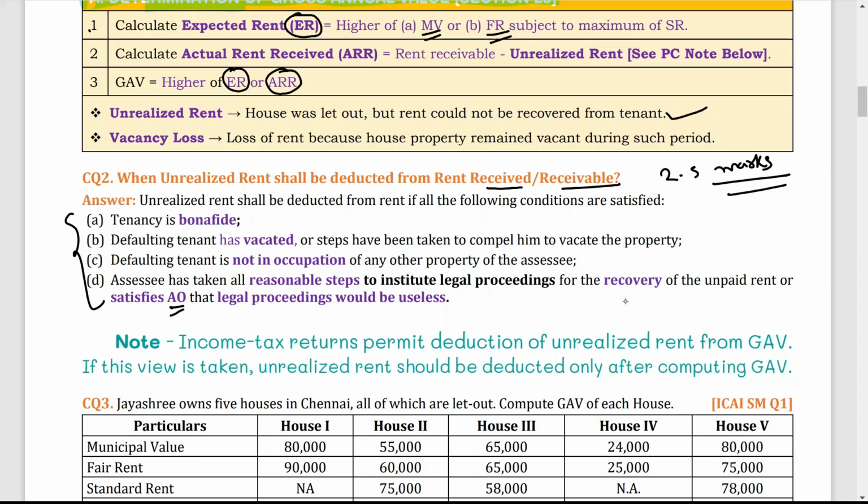And what is the difference between unrealized rent and vacancy loss? Unrealized rent means the house was let out, but the tenant has not paid the rent. And vacancy loss means the house was not let out and remained vacant for some period during the year, so that is called loss because of vacancy.